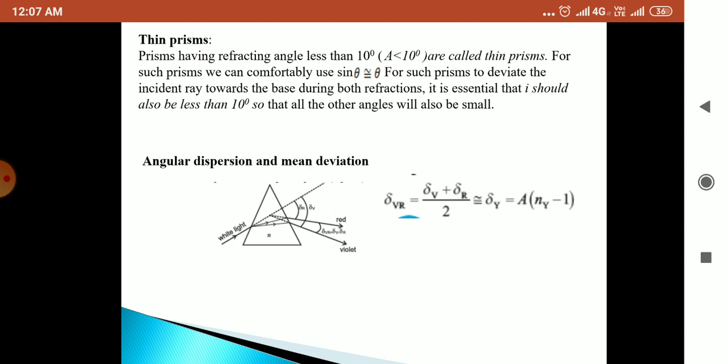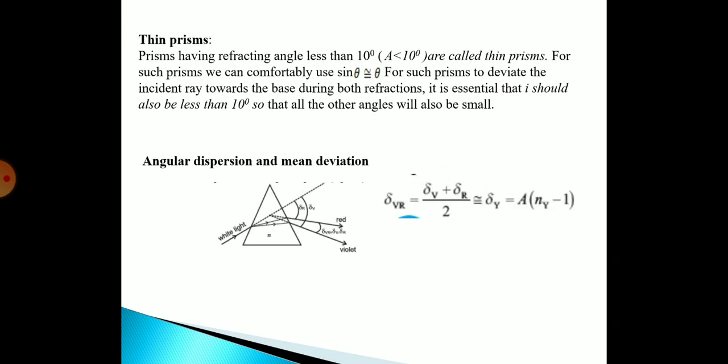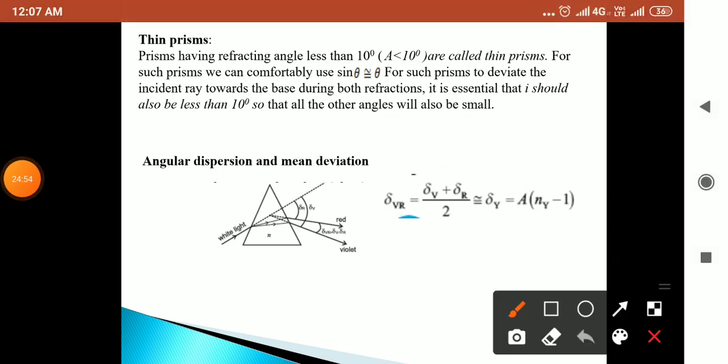Okay, so when it is obliquely incident on the surface of the prism, they will give angular dispersion into different colors, violet, red, according to their angle of deviation.